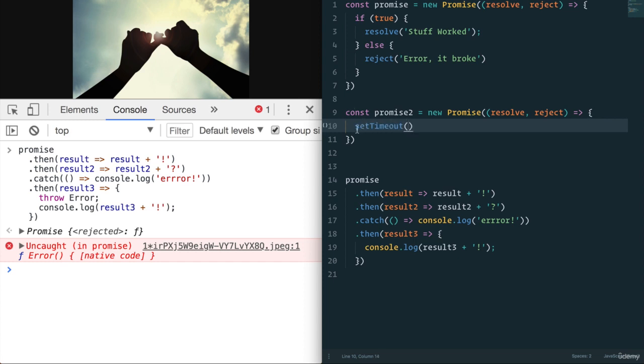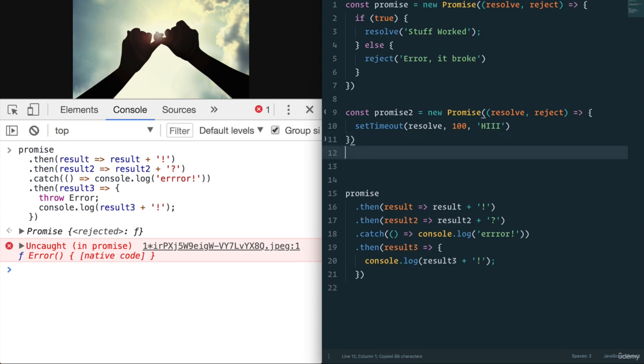So set timeout is a web API. It allows us to time out and run something after a few seconds. So set timeout, we're going to say resolve in 100 milliseconds the hi text. Okay, don't worry too much about the syntax. Essentially, this is saying run this and return resolve hi in 100 milliseconds.